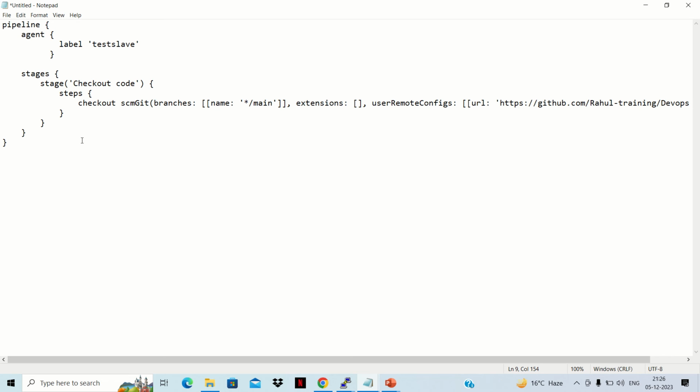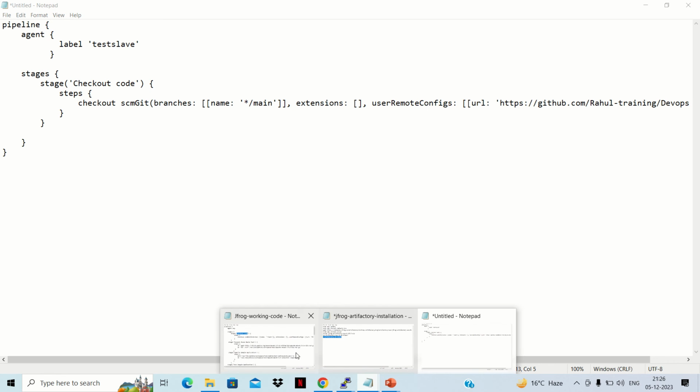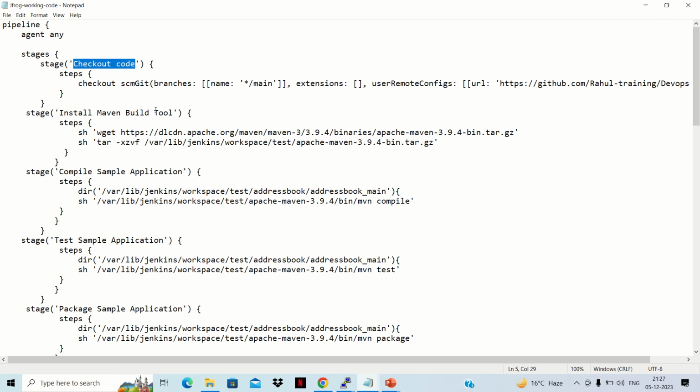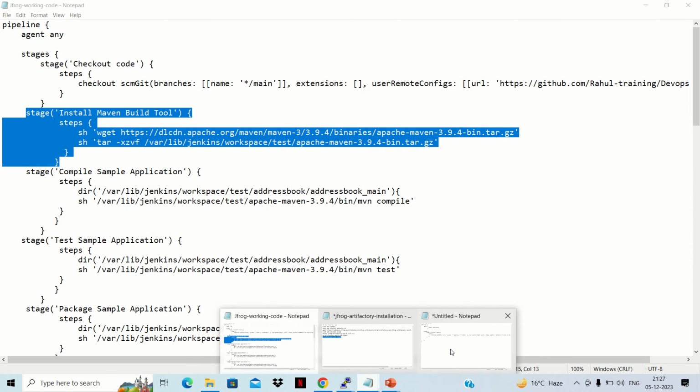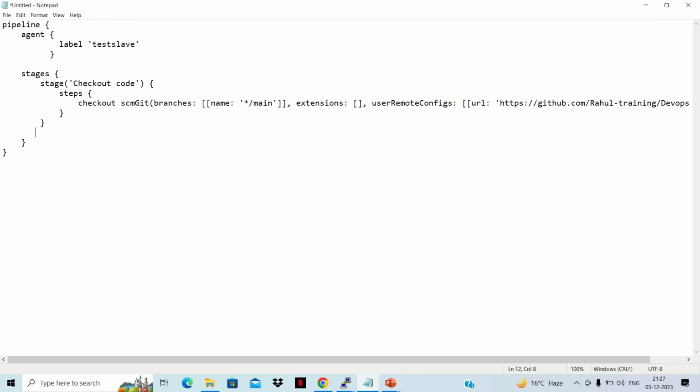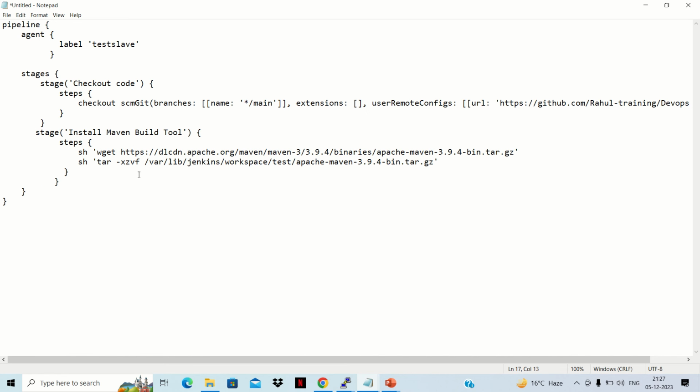Similarly, in order to create the second stage, we just need to leave these two braces as they are, and we need to place the second stage here. So I have created the complete code in this notepad. So we'll copy stages step by step from here. Now this is basically the step for installing our Maven. So let's place it here. What it does, it will just download the package and it will untar this particular Maven binary. Now in the third stage we need to do a compilation.